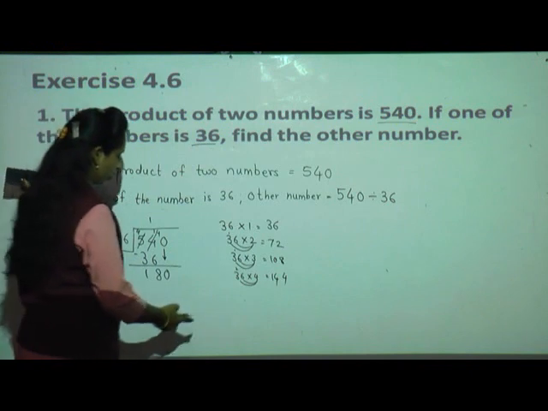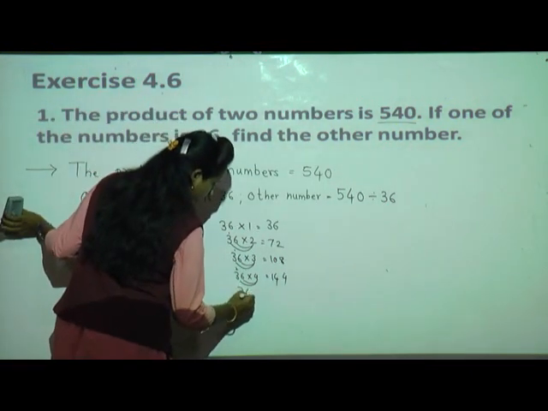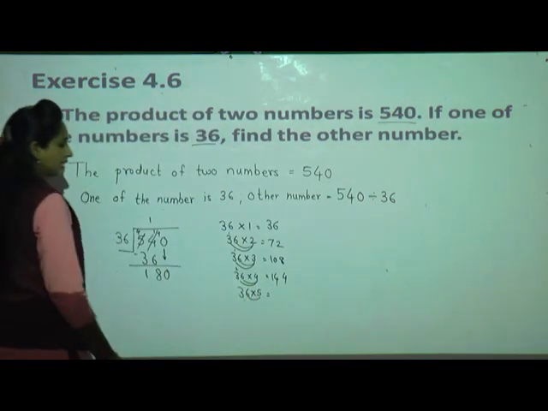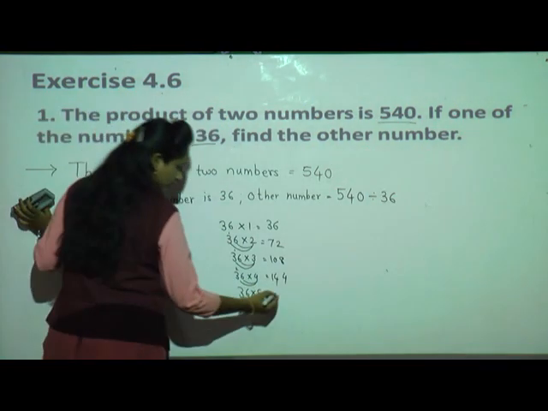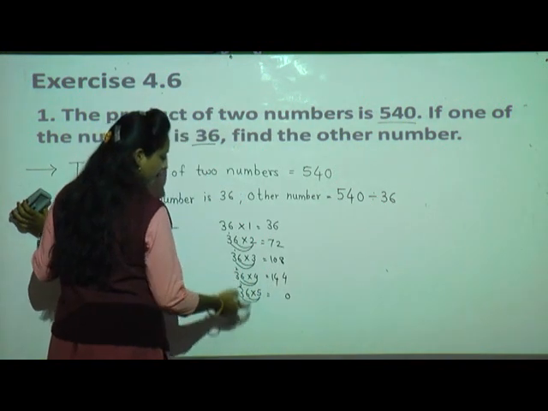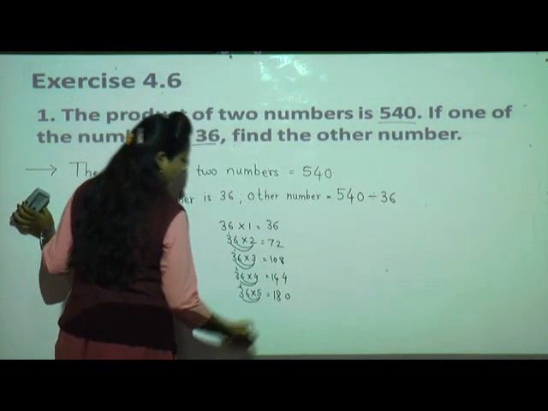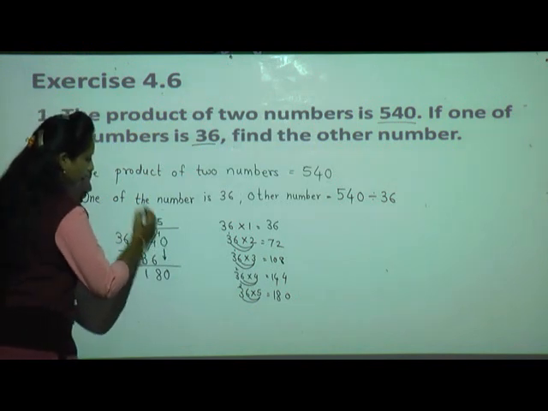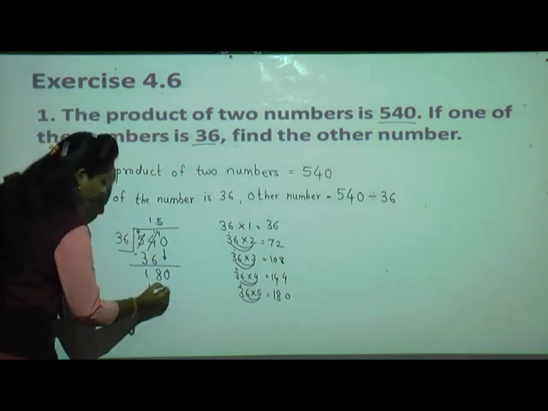But we are trying for 180. I'll go with the next. Now see, 5 6s are 30. 5 3s are 15. 15 plus 3, 18. See, 180 is there. How many times 36 means 180? 5 times. So write quotient 5 and write 180.